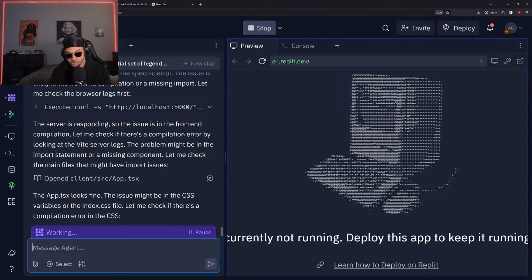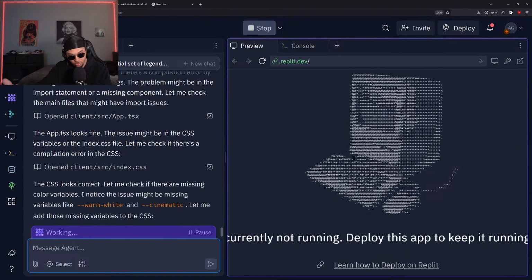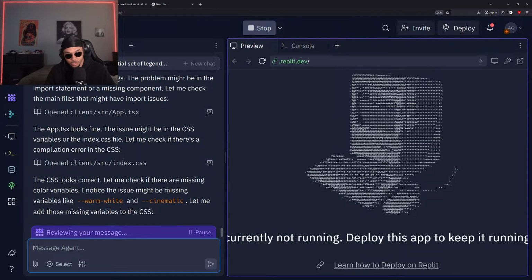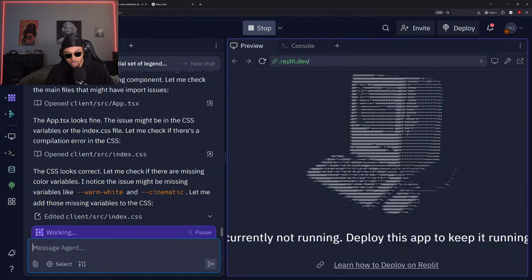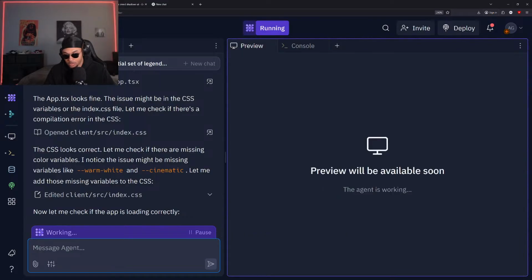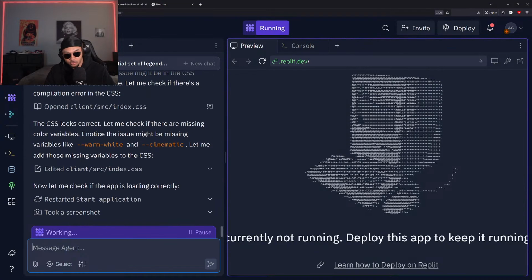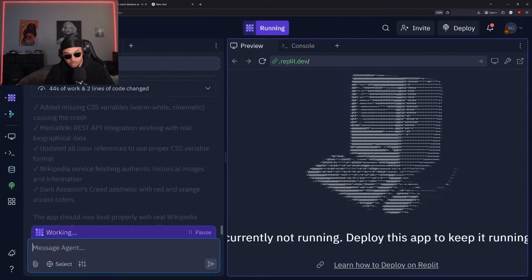Okay, so it seems like the server might be running, the app might be running, but we're just not able to see that on our side, which will be on the front end. Okay, CSS looks correct. Let me check if there are any missing color variables. All right, cool. Let me check if the app is loading correctly. It looks like it's fighting, but still no dice yet. Still processing.